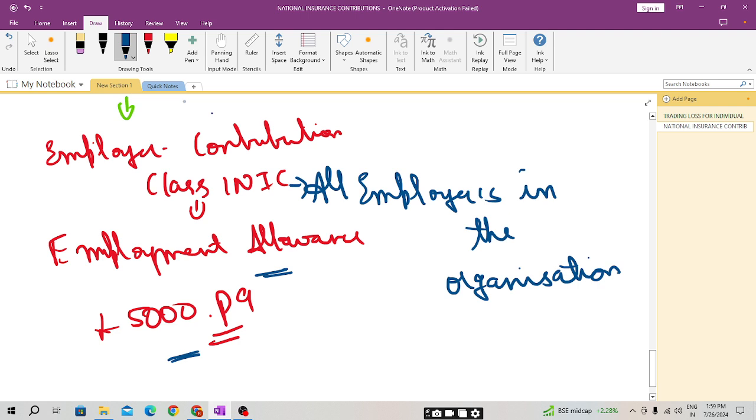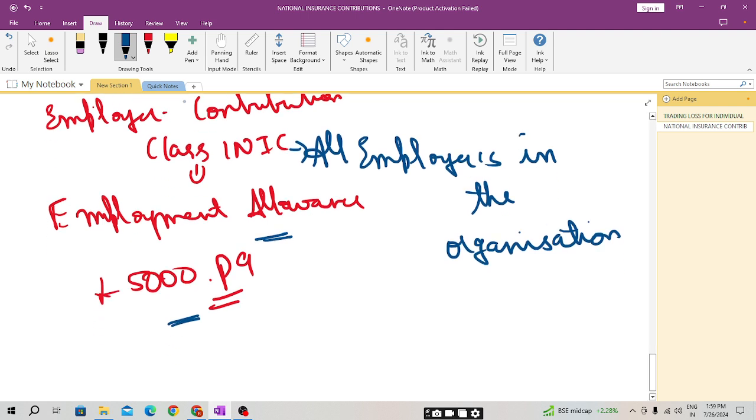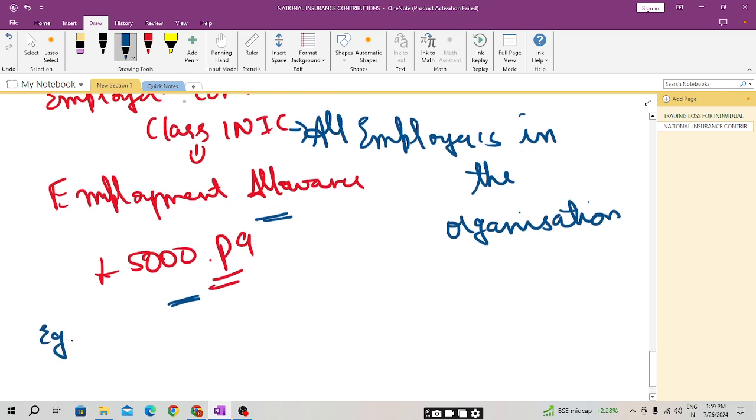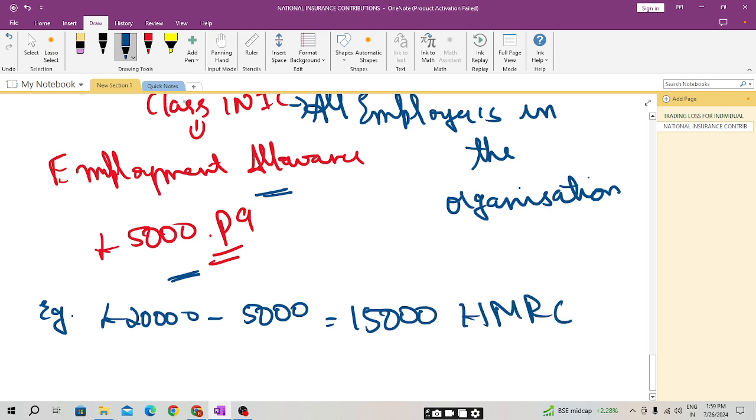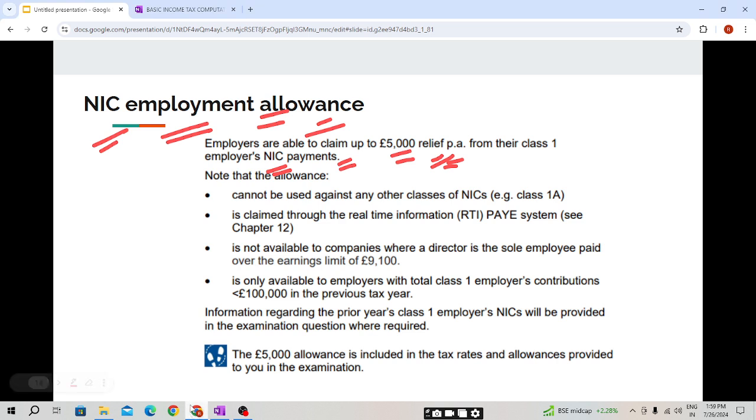But if it exceeds, say the employer contribution is £20,000, then the employer can claim the £5,000 allowance and needs to pay £15,000 to HMRC. I hope this is clear. This is the meaning of employment allowance.